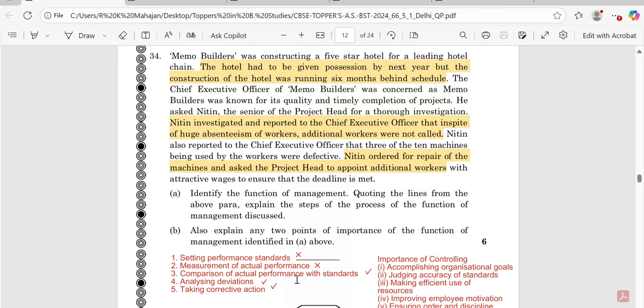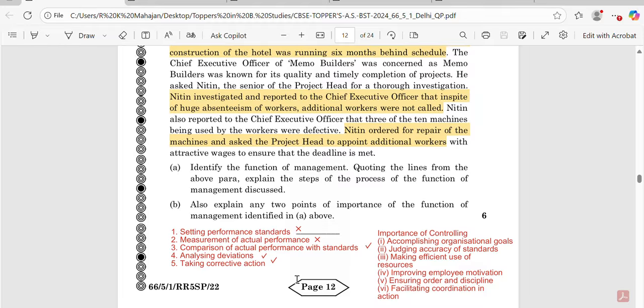So you will have to identify the function, then explain it, and then you have to quote the lines and then explain the steps. In the second part, you are asked to mention or explain 2 points of importance. So you can write down any 2 points of importance that are not related to the case study. So that is basically independent points of importance. So you have to write 2 points on the importance of controlling.